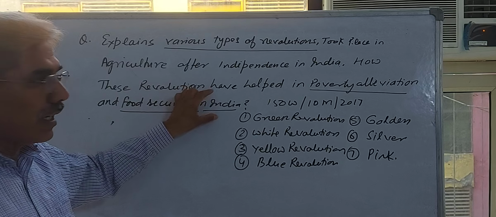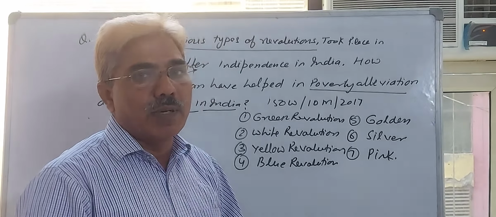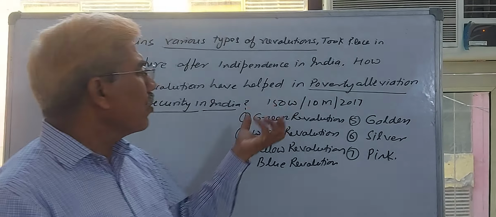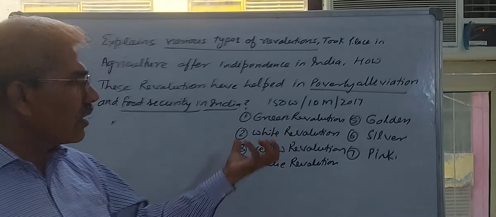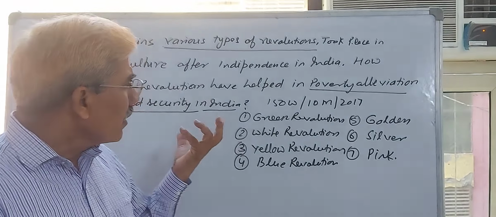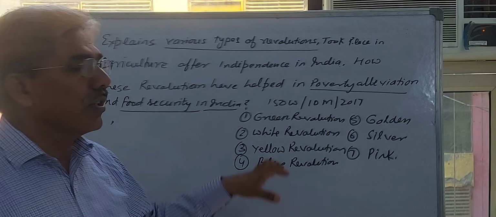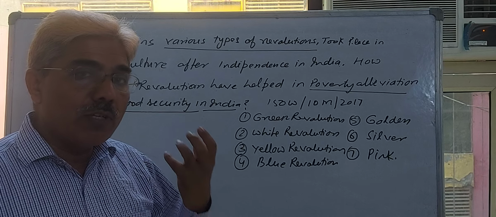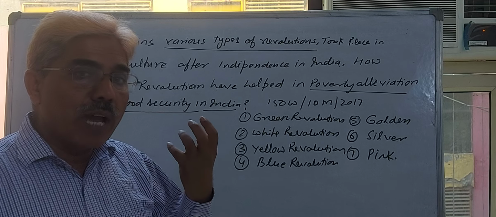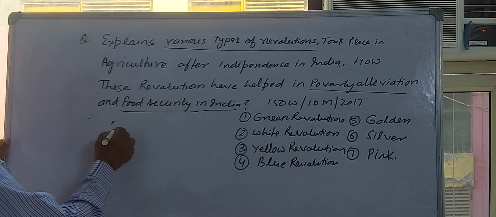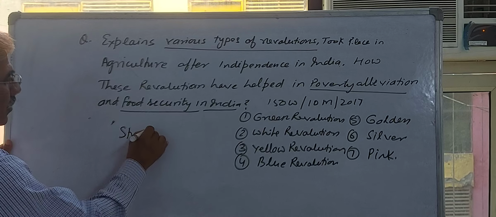In 150 words, if I begin to speak on only one revolution, you will see it runs to more than 2,000 or 3,000 words. I can speak only on the Green Revolution in a multi-dimensional way. But according to this question, you have to just touch the revolutions and focus on poverty alleviation, and the second important issue, food security in India. It means first of all you have to summarize and create a good structure for the answer to this question.